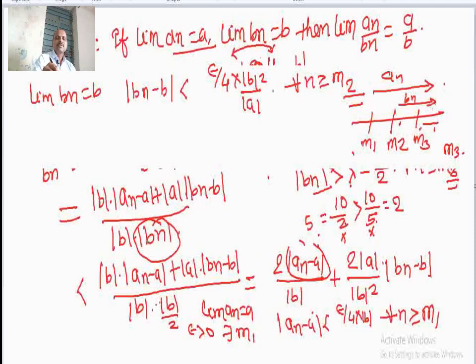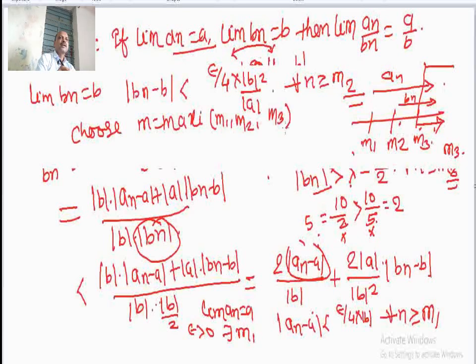So if we choose the biggest of these, then we get the common term, right. That means the bigger of m1, m2 and m3. Hence, let us choose m equal to the maximum of m1, m2 and m3, and for this m all 3 conditions are satisfied.